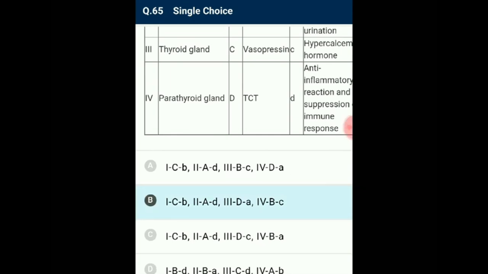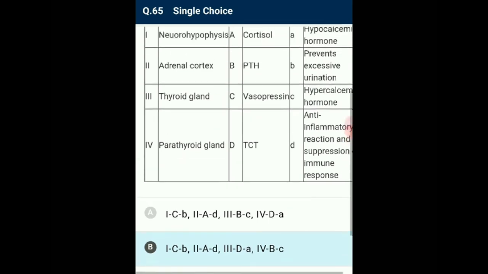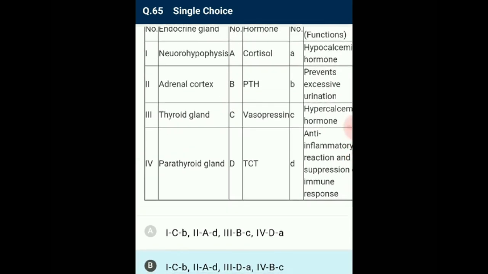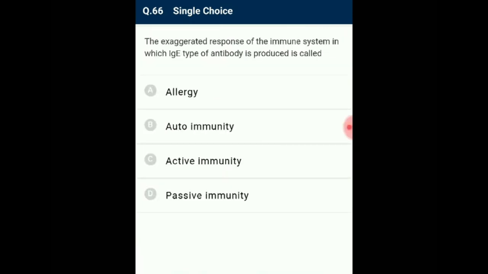One is matching with C and B. Second is matching with A, D. Third is matching with D and A. Fourth is matching with B and C. So the correct option is B. Question number 66.